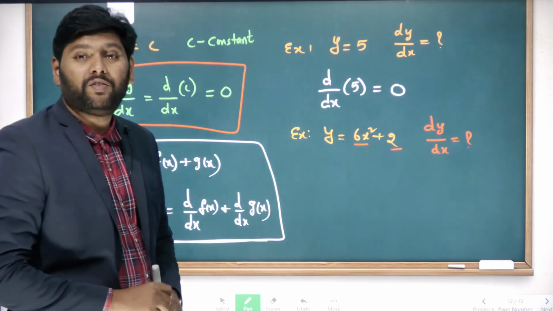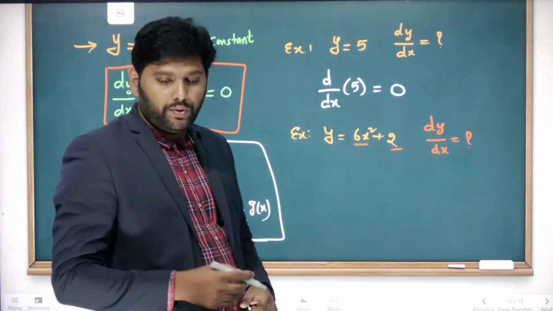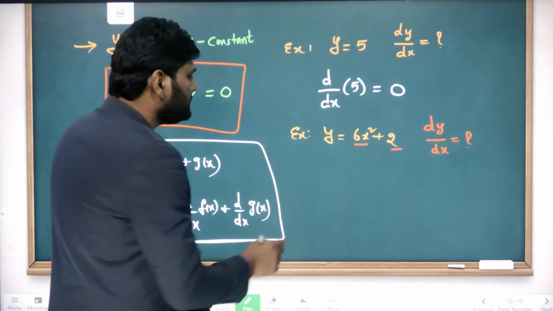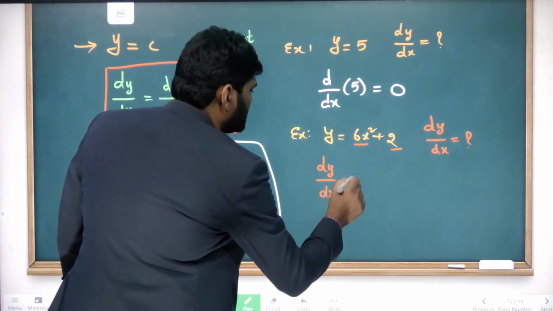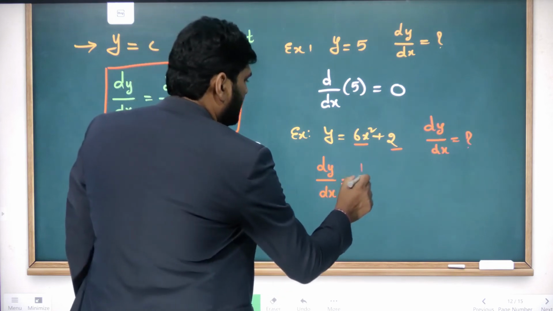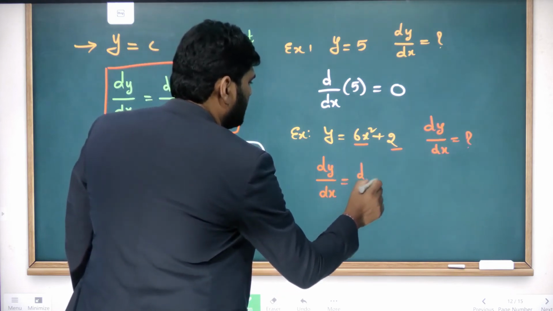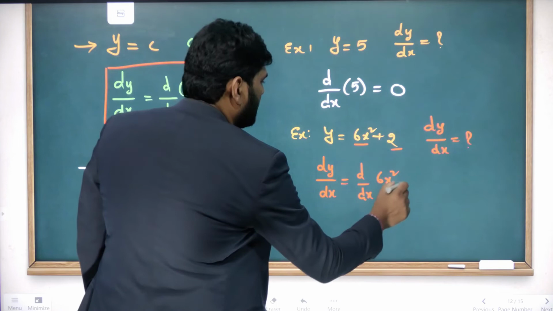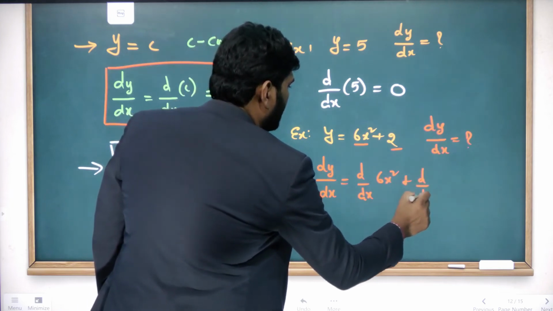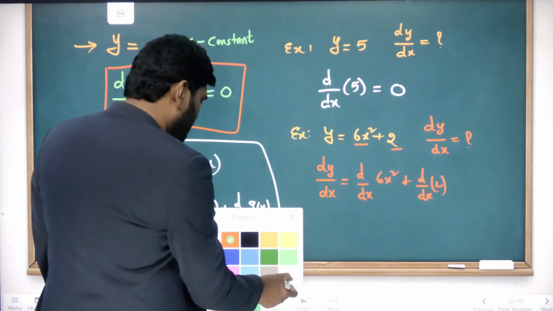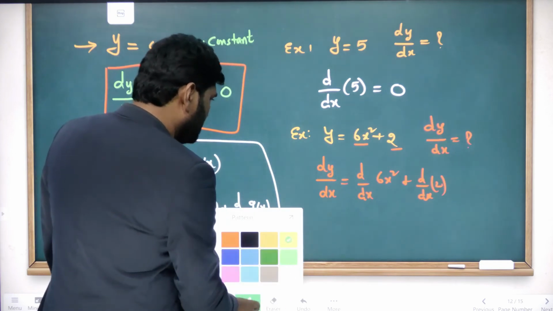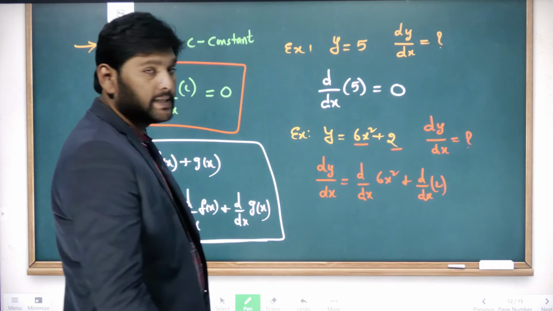We are asking to find what? dy by dx. Now how do you solve this function? Now dy by dx is equal to, you can write, d by dx of 6x square plus d by dx of 2. So you know already here d by dx of 6x square.